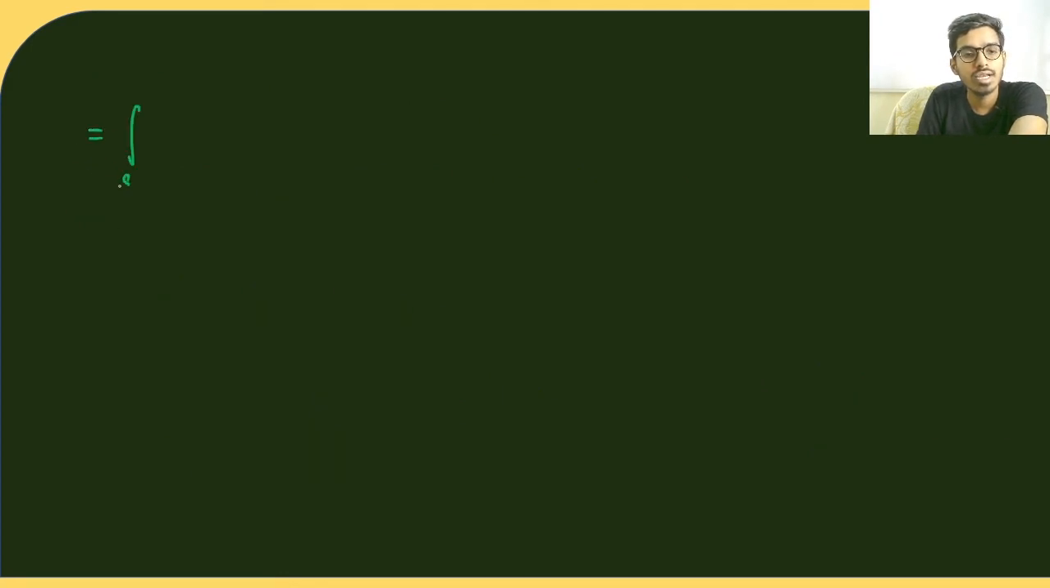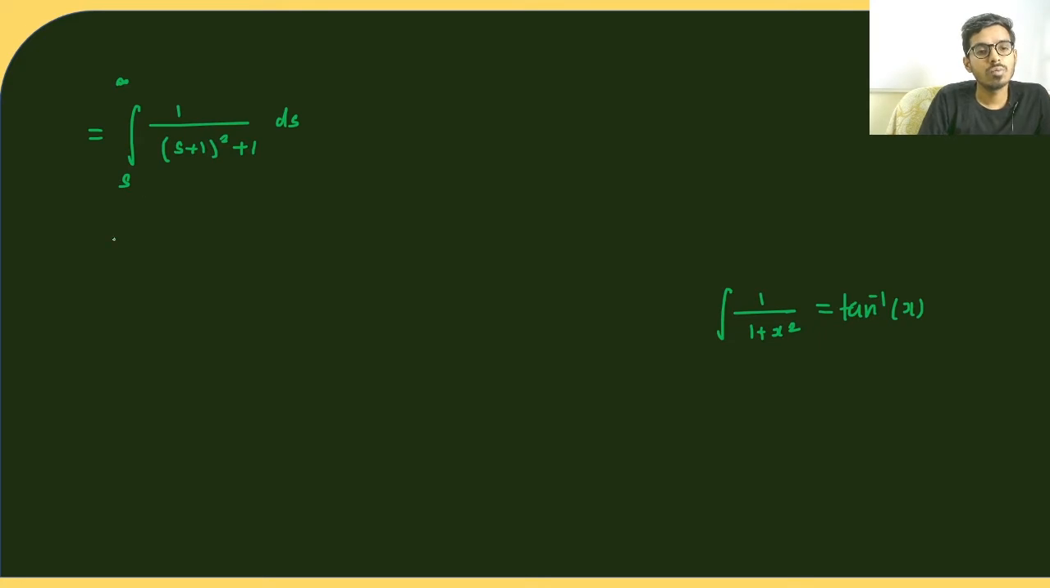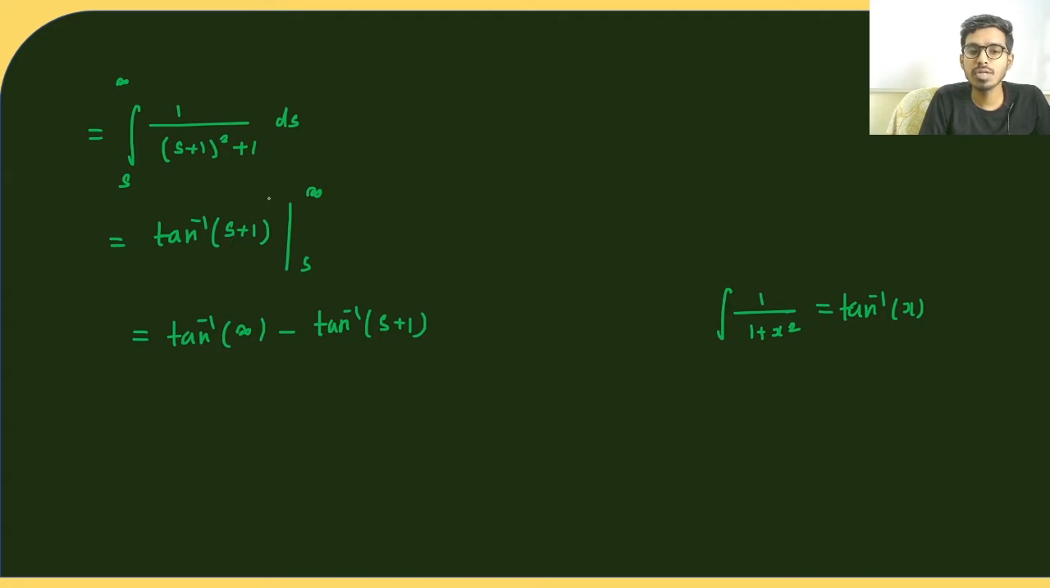So this will be equal to integral s to infinity 1 divided by (s plus 1) whole square plus 1, ds. Now we know that integral of 1 by 1 plus x square is equal to tan inverse of x, right? So I'm going to make use of this. So this is nothing but tan inverse of s plus 1, because instead of x we have s plus 1. Limit is from s to infinity. So this will be tan inverse of infinity minus tan inverse of s plus 1. You substitute the upper limit, so it will be infinity plus 1. This s will remain as it is, right?